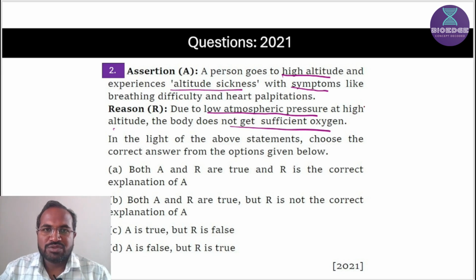First, you should know whether the assertion and reason are correct or wrong, and then you should connect the assertion and reason by using the words because, due to.